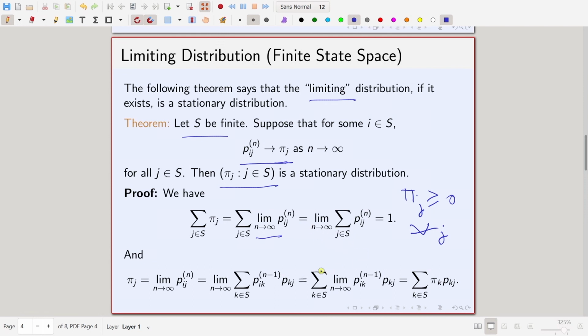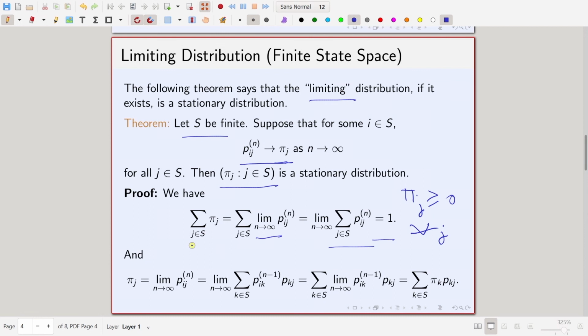It becomes limit n going to infinity of the sum over j belonging to S of P_ij^n, which is a row sum of the nth transition probability matrix, and since that is a stochastic matrix, the row sum is equal to 1, we get that this is equal to 1.